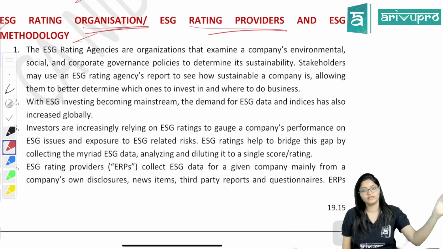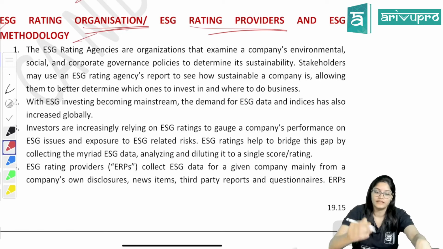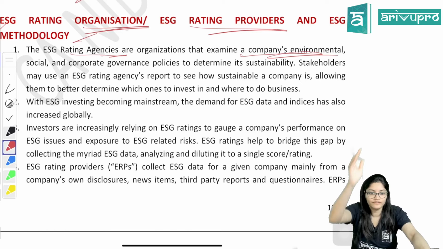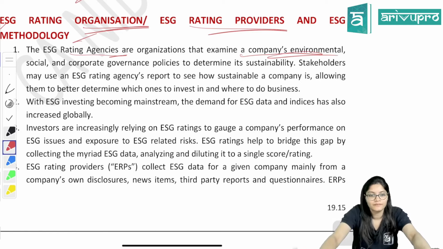Some outsider agency will come. They are the agencies, the organizations. They will examine the companies on these three factors: ESG factors, policies, whether it is sustainable or not, everything. Just now we have seen the KPIs, right? And why will they do this?